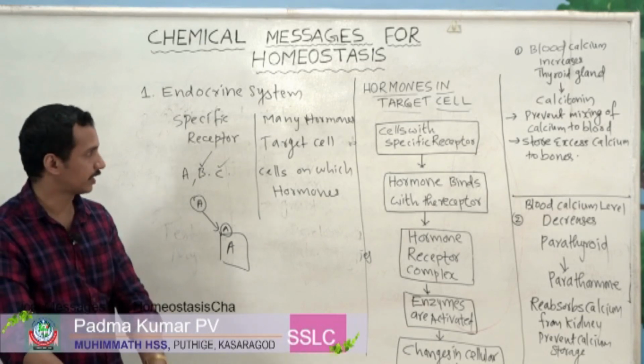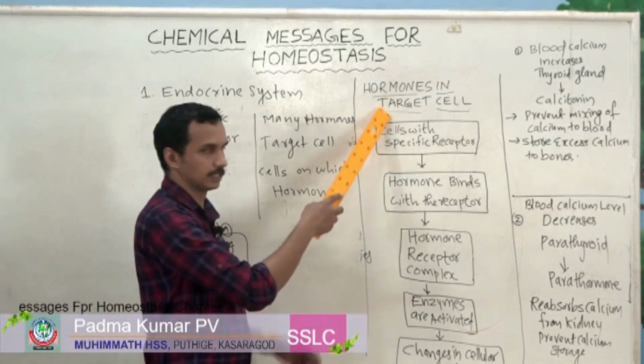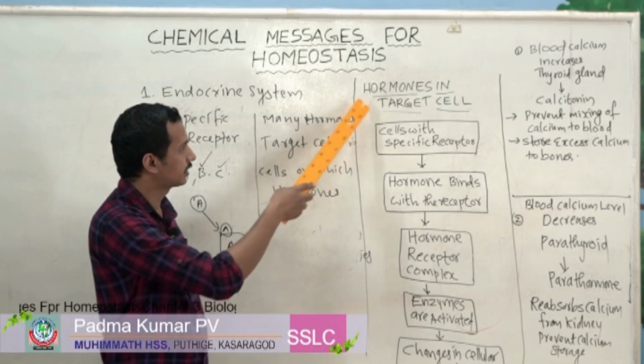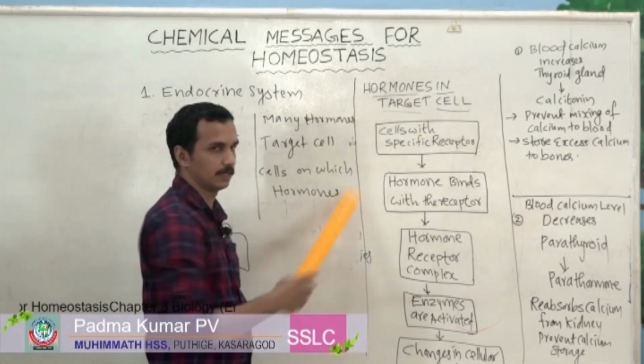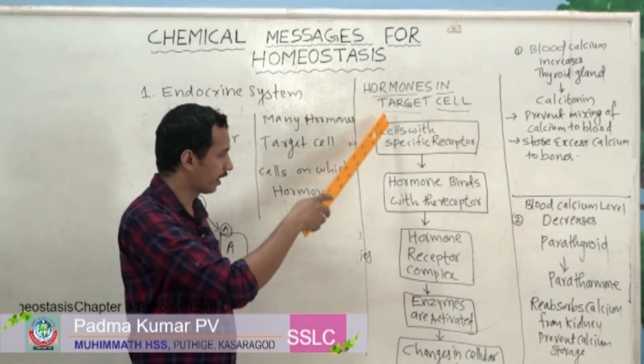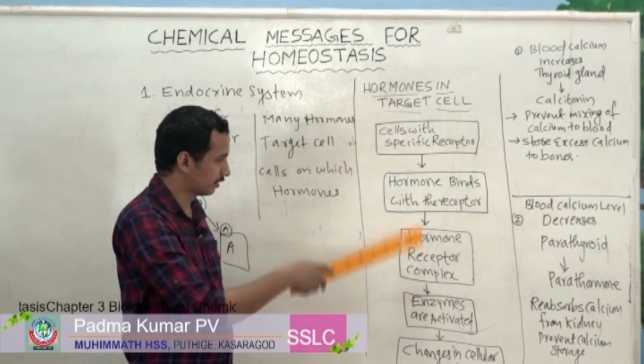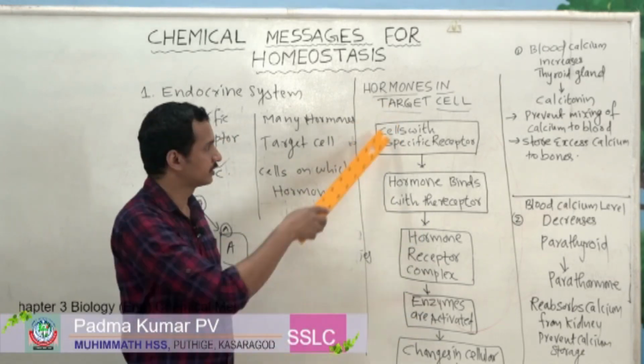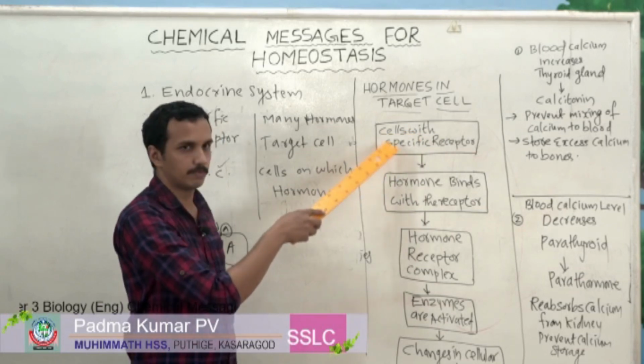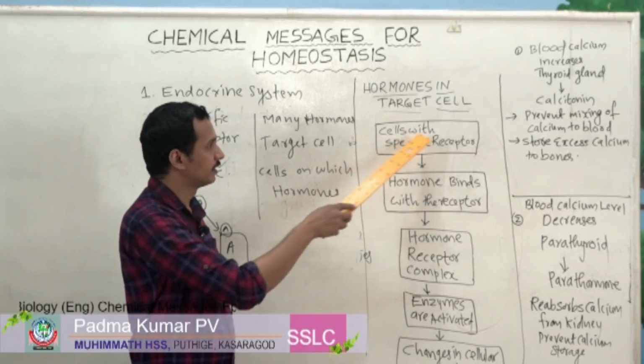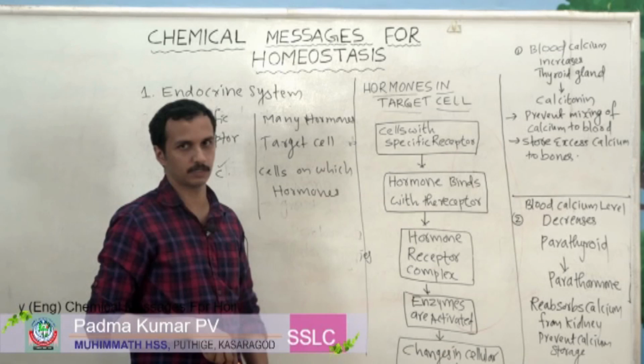In order to understand that, there is a chart mentioned here. Can you see this chart? Hormones in target cell. That is hormone activity shown in the form of a flow chart. Let's read it. What are the points mentioned here? First, cells with a specific receptor.